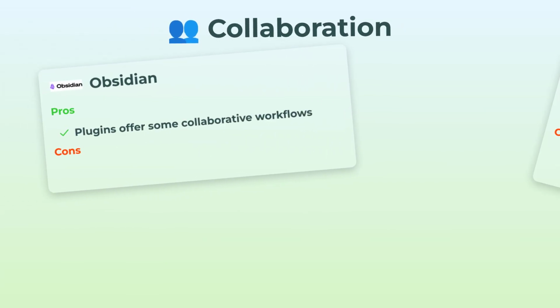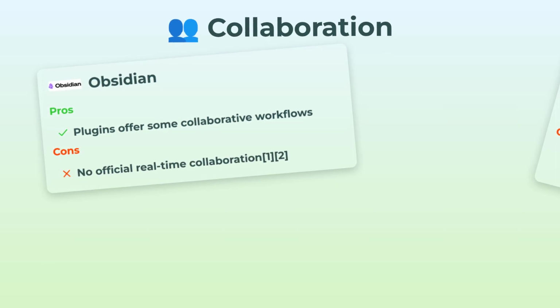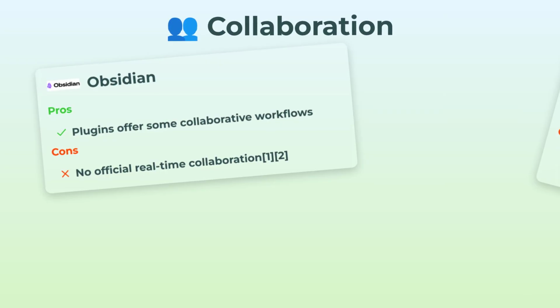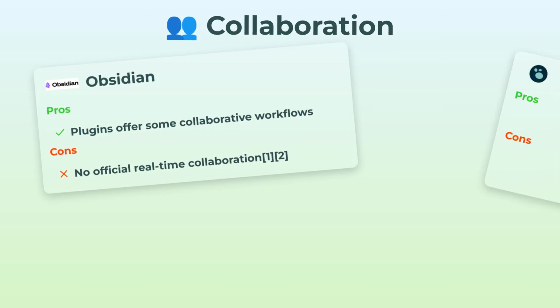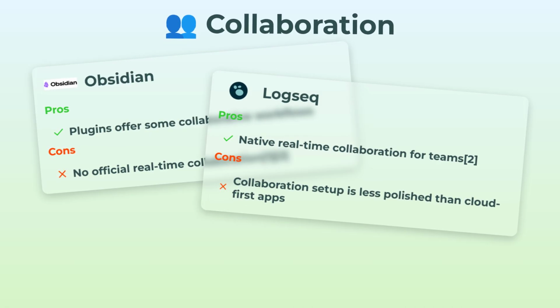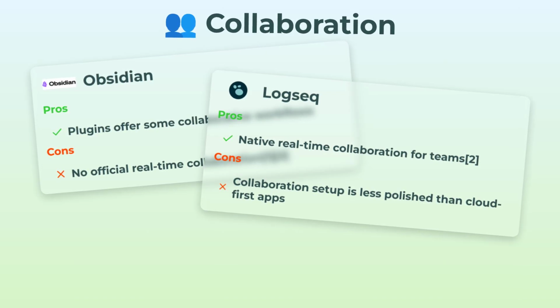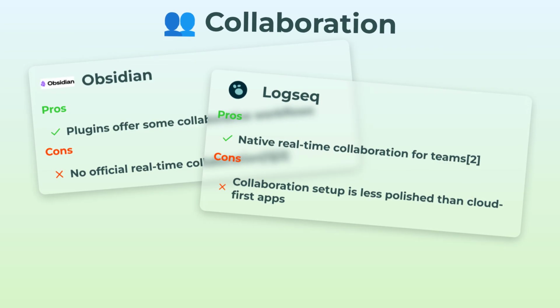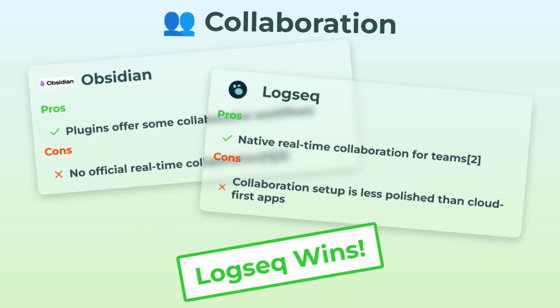Collaboration time, here's where things get a little tricky. Obsidian doesn't come with native real-time collaboration. There are plugins you can experiment with, but honestly, it's not like using Google Docs, so don't expect magic here. On the other hand, Logseq has real-time collaboration built in for teams. It might not be as seamless as some cloud-first apps, but at least you can work with others without jumping through a million hoops. So if you care about collaborating in real time, Logseq is the clear pick here.